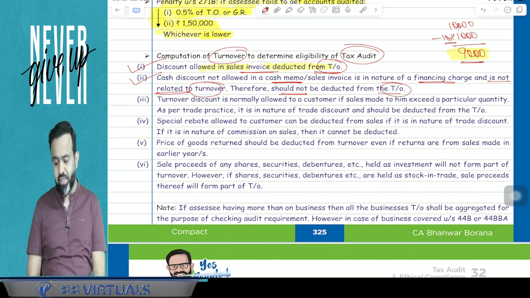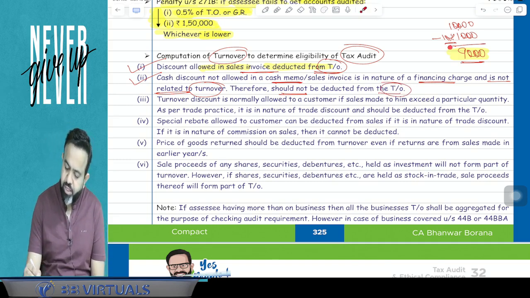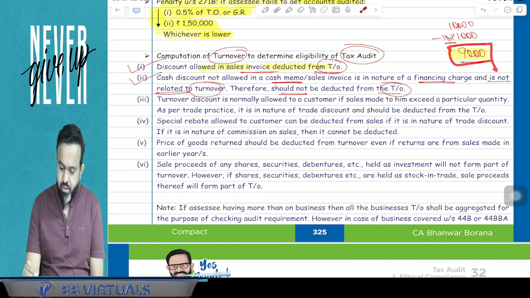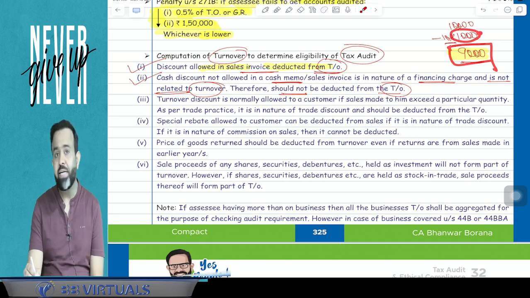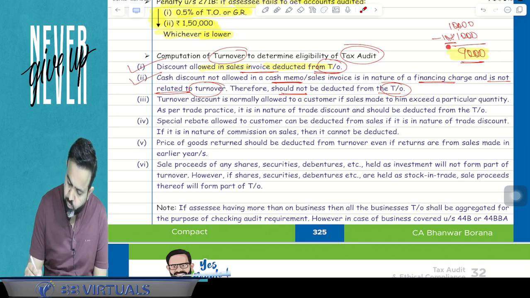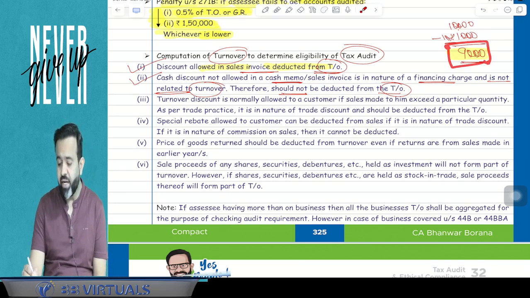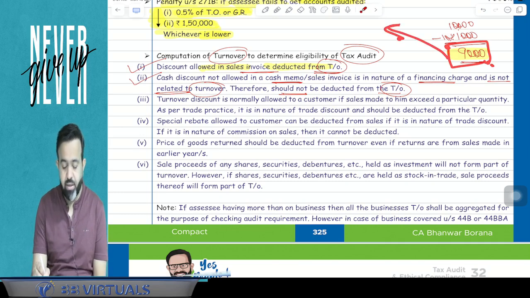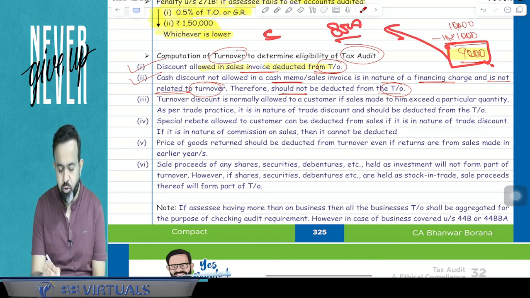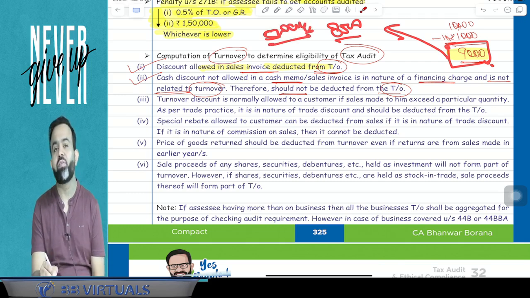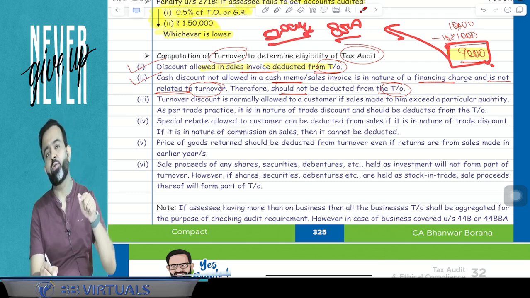Guys, for an example here, suppose that invoice value is 9,000. This 1,000 was a trade discount. Here that invoice value is 9,000, but suppose after 3 months when payment is made, the amount the assessee receives is only 8,500. Means suppose 500 cash discount is also given. So will this 500 also be reduced from turnover?